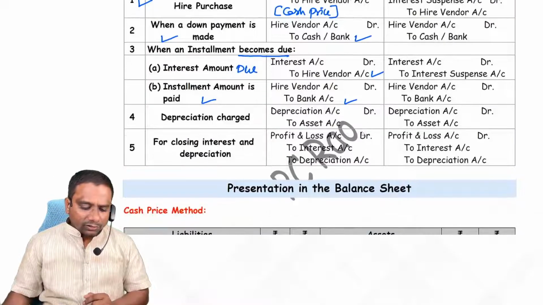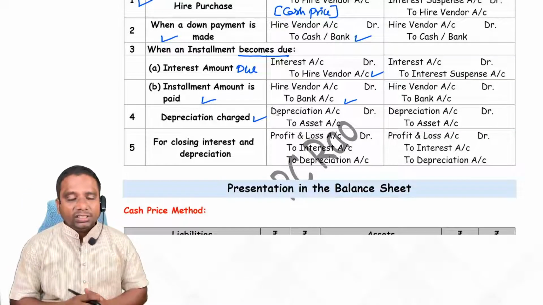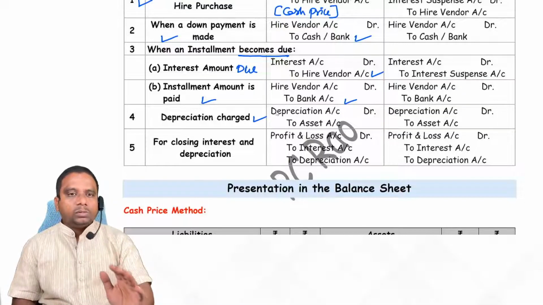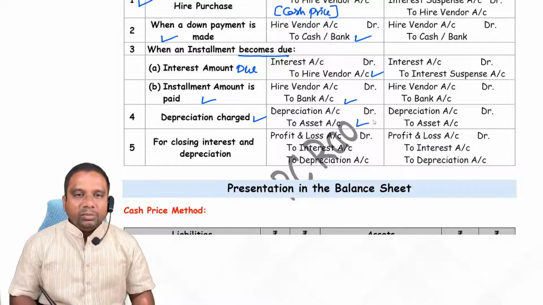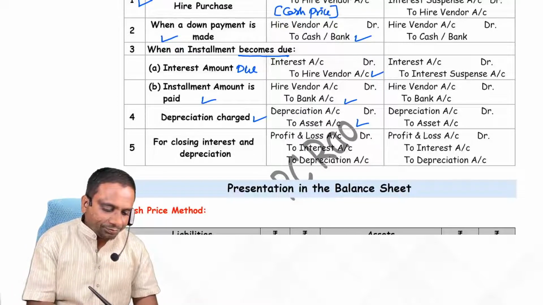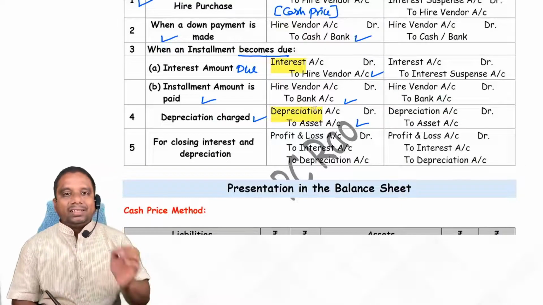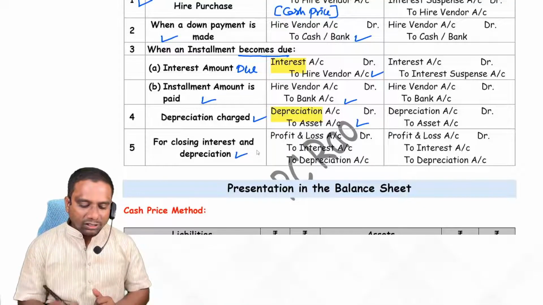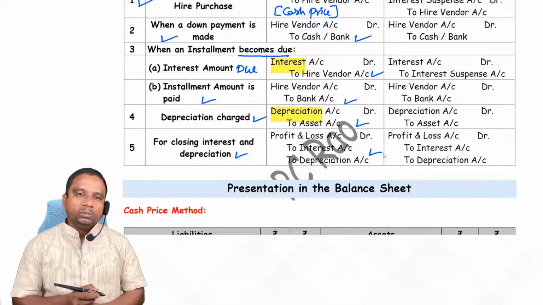At the end of the year, now we charge depreciation. You have to apply the concept of depreciation here. Depreciation is applied on the value of the asset, the cash price. Do remember, not on the hire purchase price. Next one, depreciation account debit to asset account. Here we have two nominal accounts now. One is interest account, another one is depreciation. At the end of the year, these two we have to transfer to P&L account. So for closing interest and depreciation, profit and loss account debit to interest account and depreciation account.